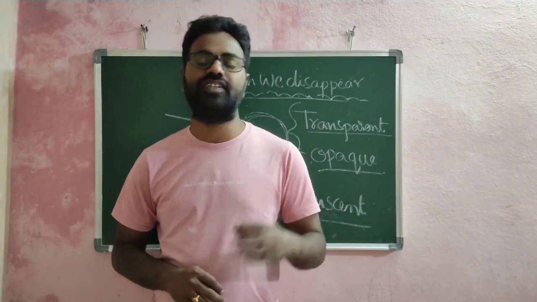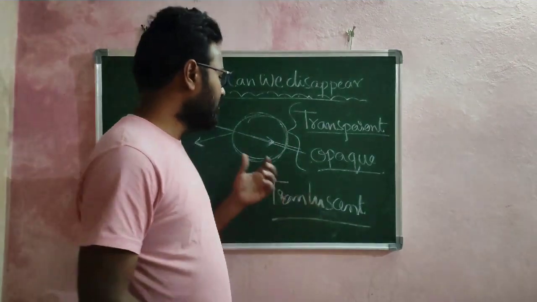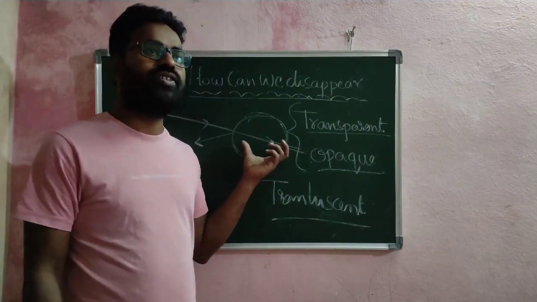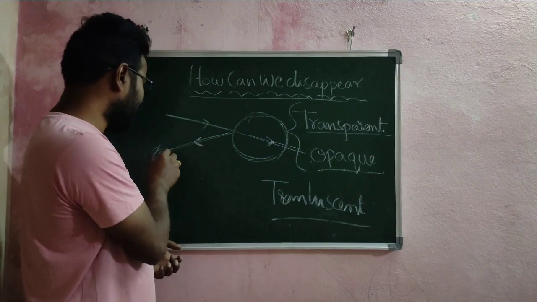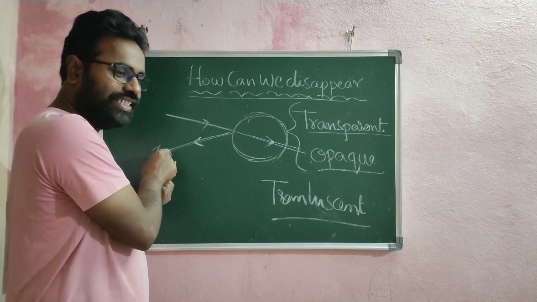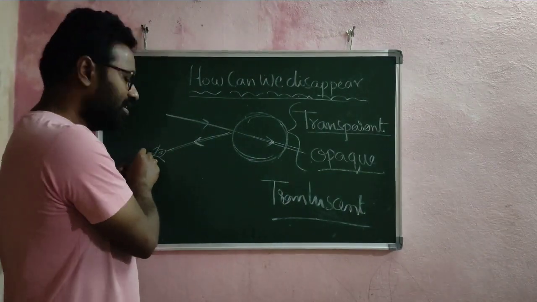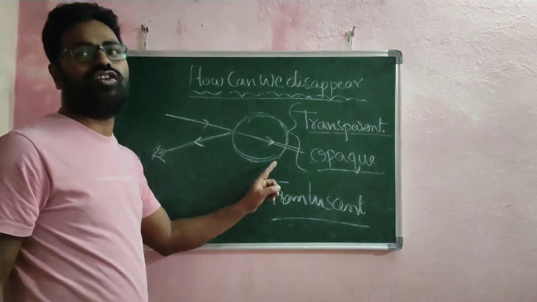So if you want to watch an object, the light has to fall on it and reflect, and this reflected light has to reach our eye, pass through our eye lens and finally the image will be formed on the retina and we will be able to see this object.